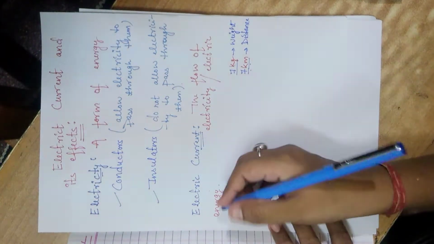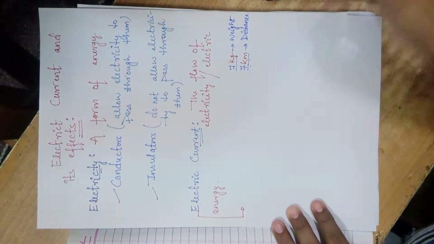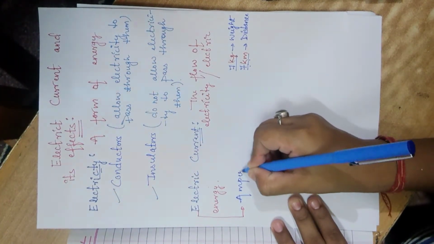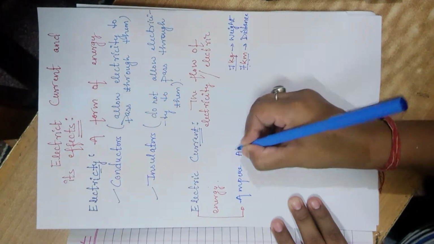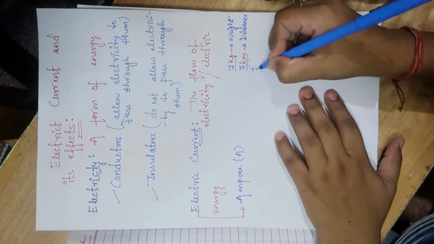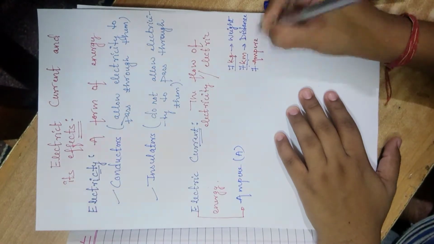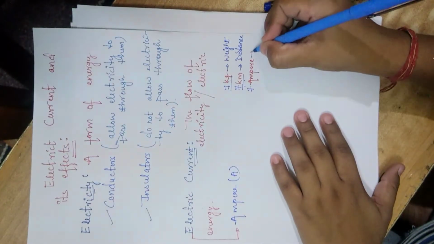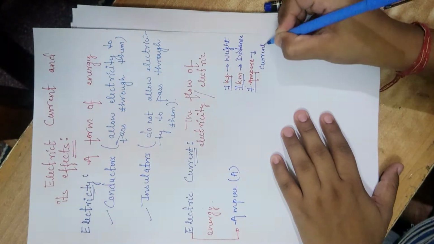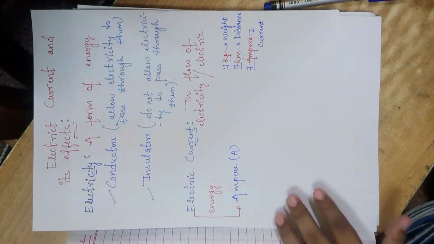So in the same way, the electric current also has a unit. Its unit is known as ampere and it is denoted as A. So if I see that something is written like 7 ampere, then I can quickly make out that it represents the measurement of the current. Okay, so this is also done.